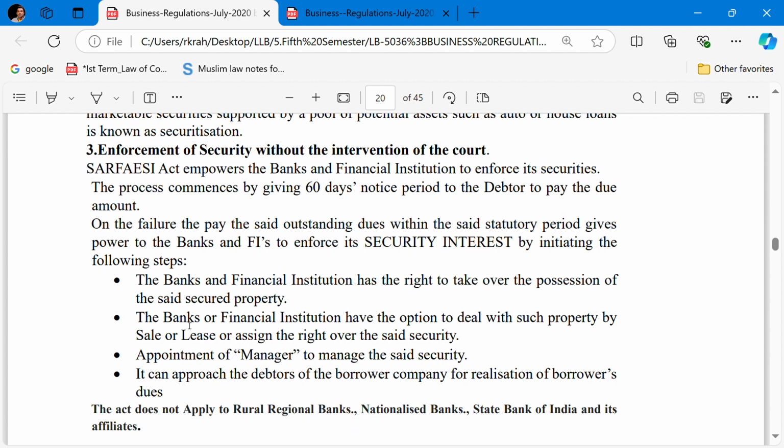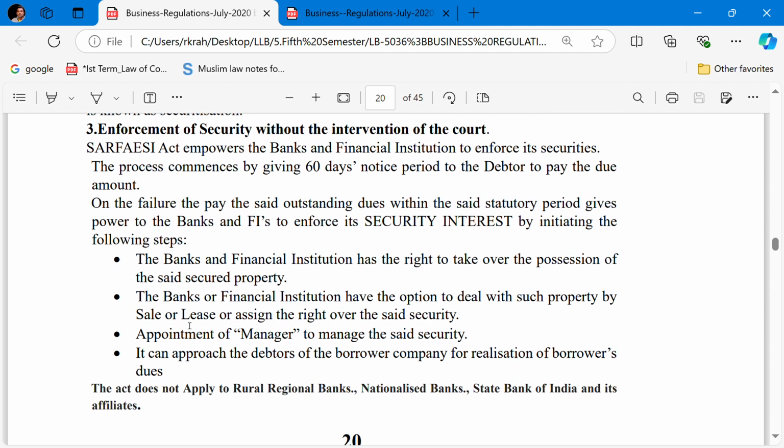So the bank will take possession of your secured property in case of default. The second one is the bank or the financial institution has the option to deal with such property by sale, lease, or assign the right over the said security. So the bank, the financial institution, has the power to sell your secured property, lease it out, and assign it to someone else to recover the debt.